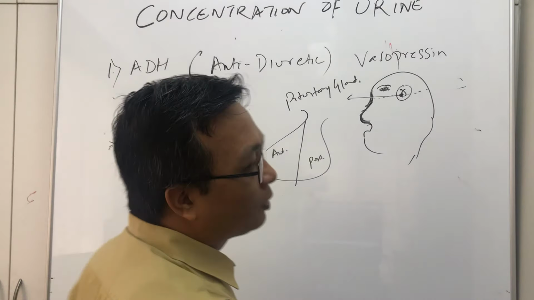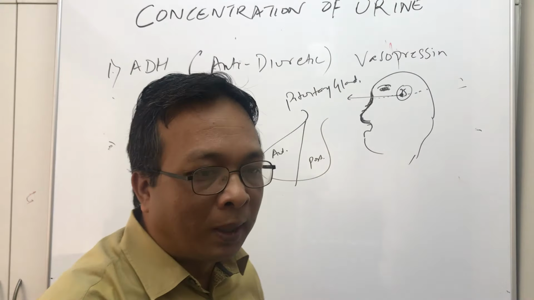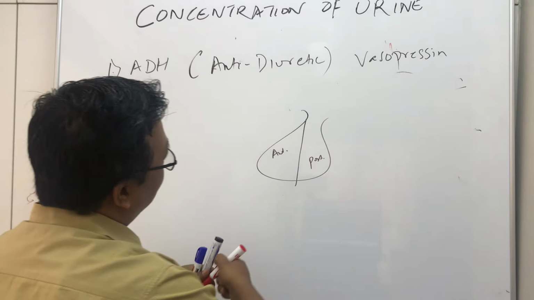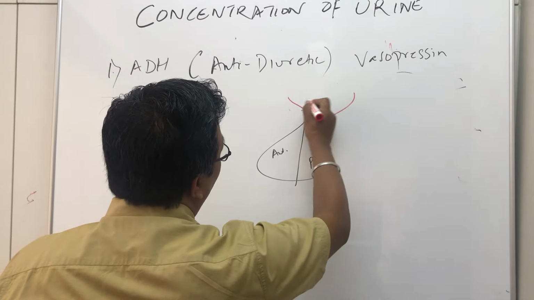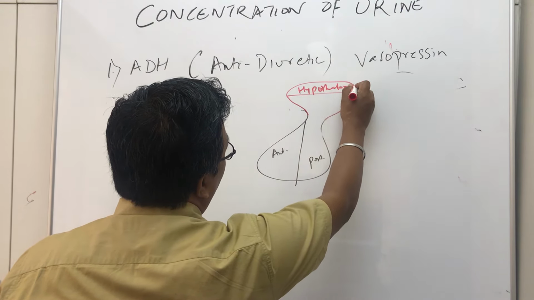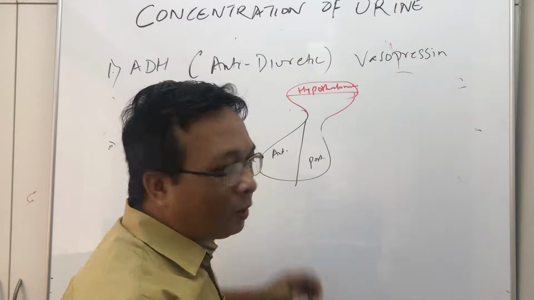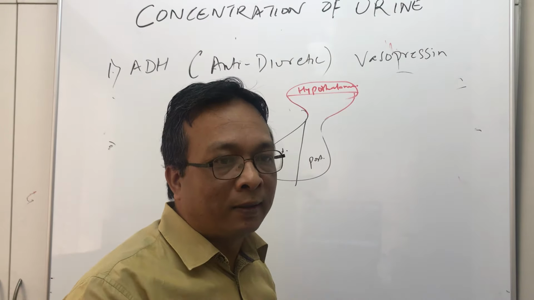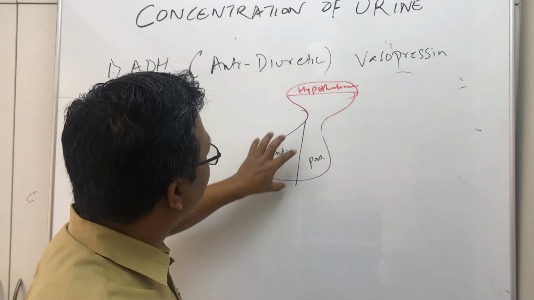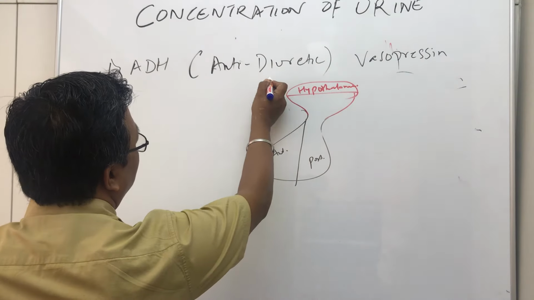The pituitary gland is located in the middle part, between the 2 cerebral hemispheres. At the top, it is connected to the hypothalamus. The pituitary gland is the master endocrine gland that secretes plenty of hormones. We will discuss that in endocrinology. So this is the pituitary gland, which has an anterior lobe and a posterior lobe.